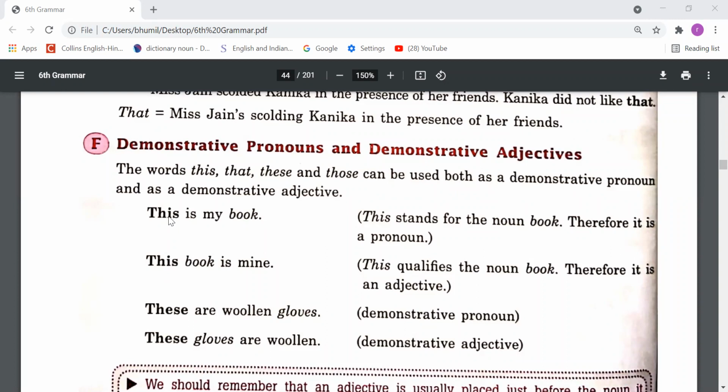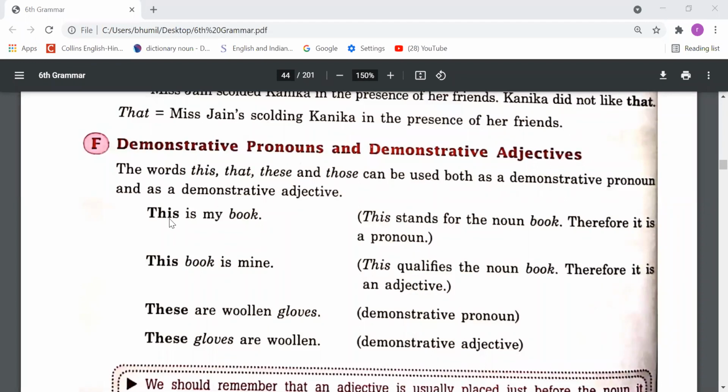Why? Because this refers to book. ये जो this word है वो book के लिए लिखा गया है, and this word is describing the book. This word है book के लिए लिखा गया है, but उसको describe कर रहा है कौन सी book? This book. Okay. So if any noun comes after these words, this, that, these, those, at that time these words are called demonstrative adjectives. But if a noun doesn't come, then that word is called a demonstrative pronoun.